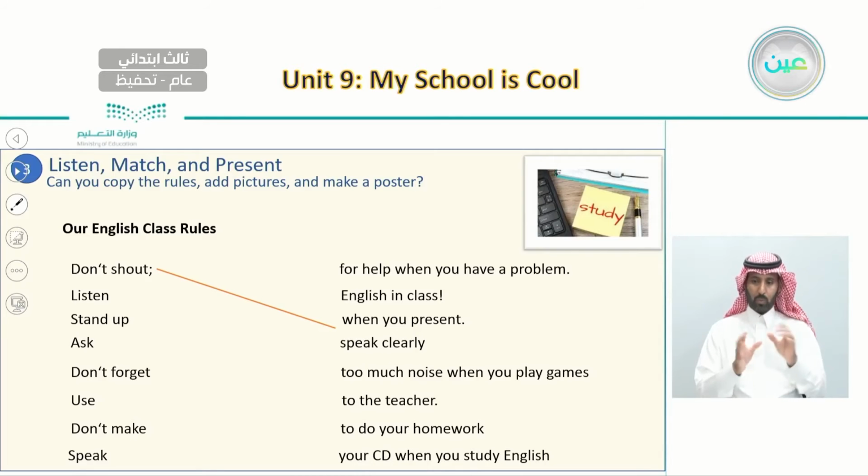So this is one of the rules that we should pay attention to. Now we will do the same. I'm going to say the full rule, and what I would like you to do is, when you listen to the first part, to try to match it with the other parts. So if I said, for example, don't shout, speak clearly, then what you have to do is to draw a line from here up to here.